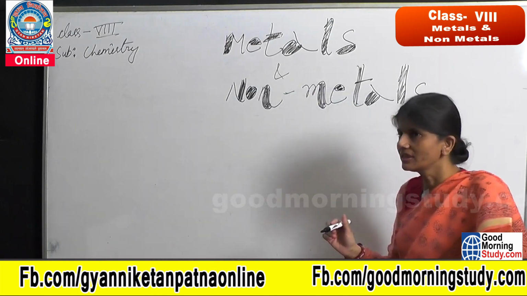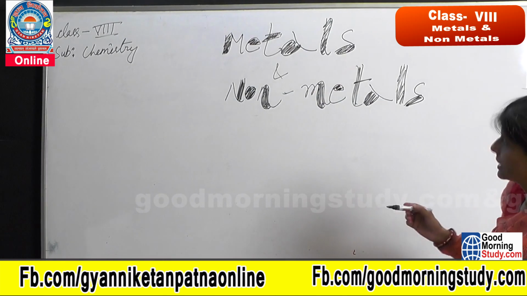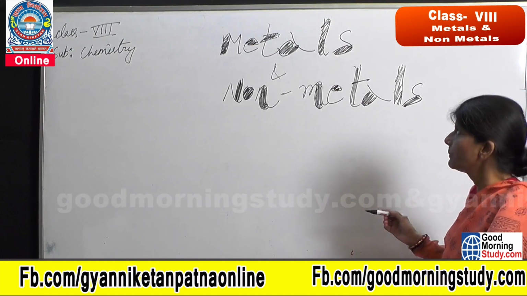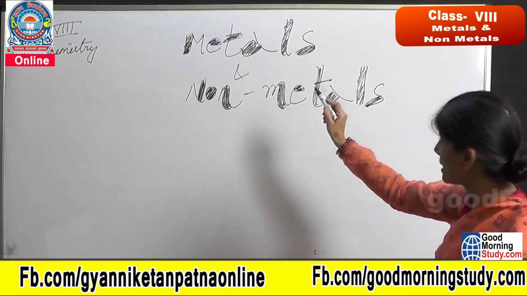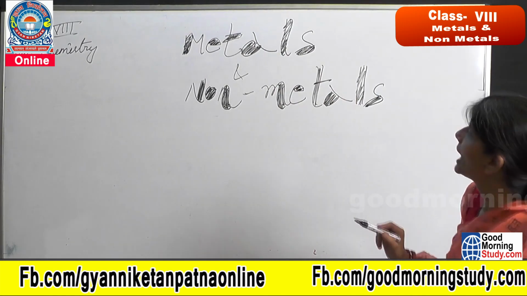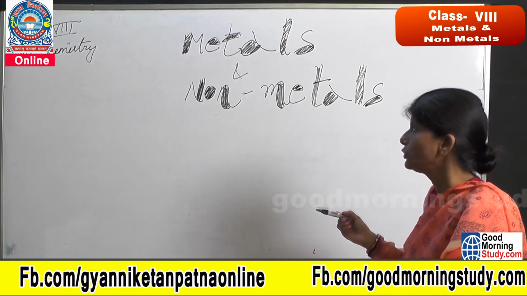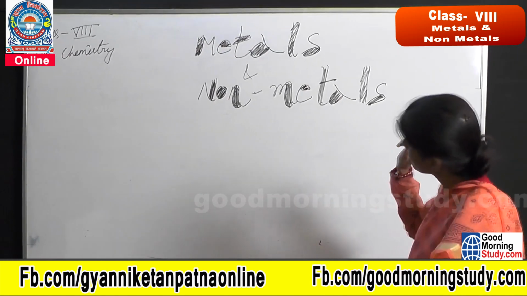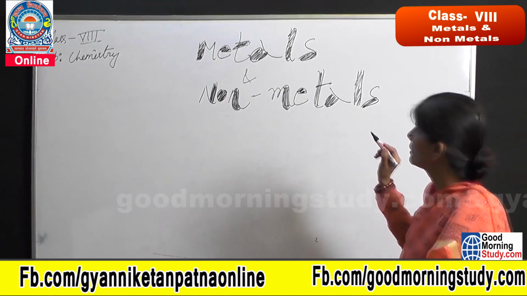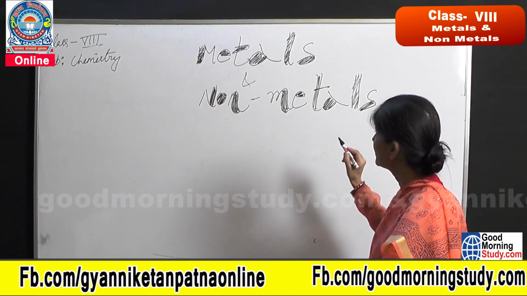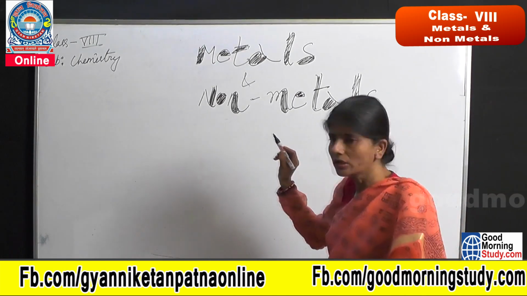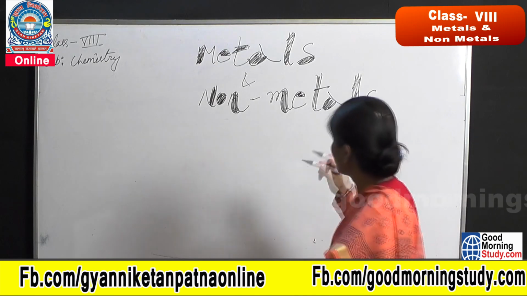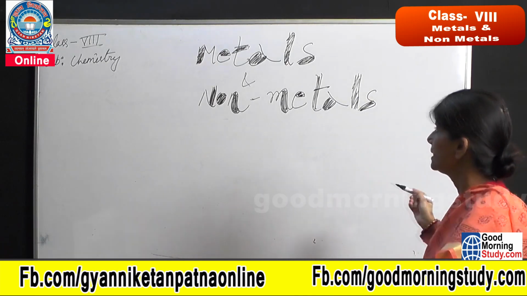Children, you have several chapters of chemistry in your class 8 syllabus, which is around 6. But why have I chosen metals and non-metals? Look here, I am writing metals and non-metals on the board. Why? Because according to me, this is one of the most important chapters which will cover your syllabus in a more scientific way, and it will give you the best kind of information related to chemistry, which is the branch of science where we study the elements.